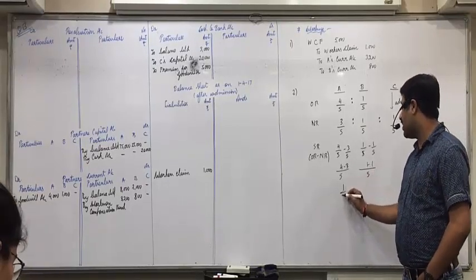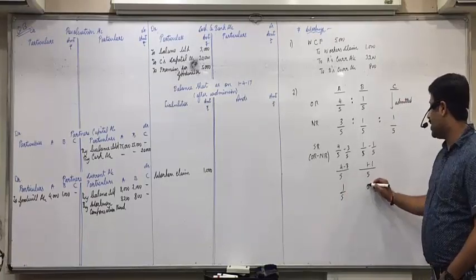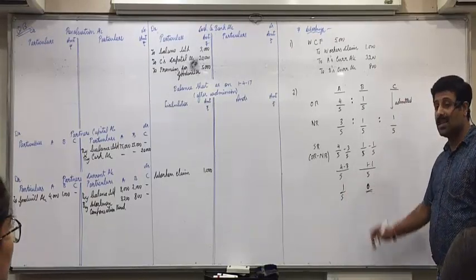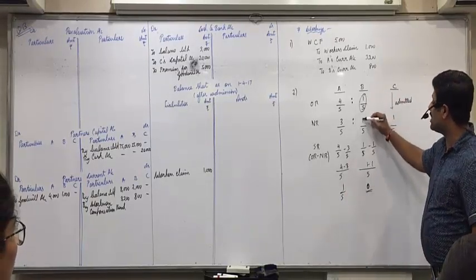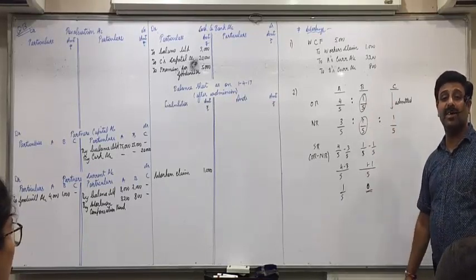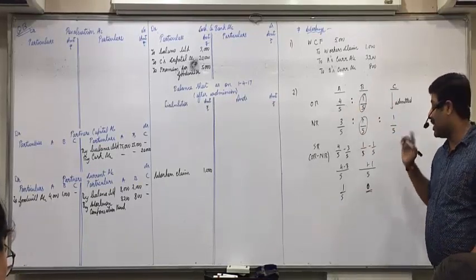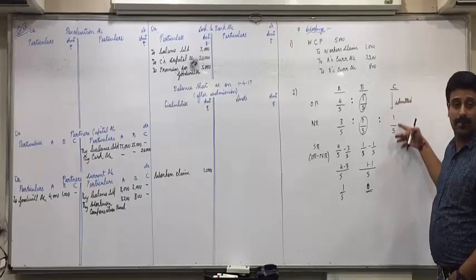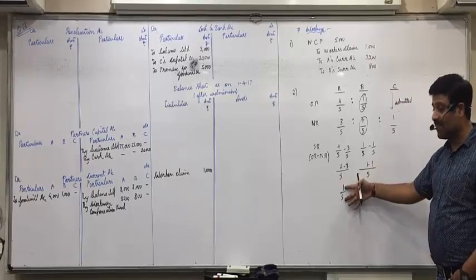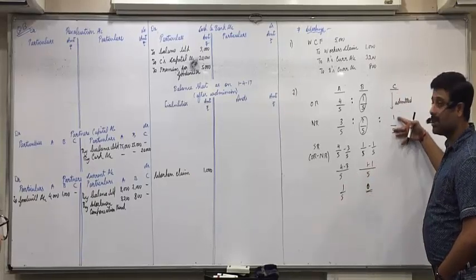So 1/5 and 0. It means B does not sacrifice, since for B the old ratio and new ratio are the same. Only A sacrifices 1/5 and gives it to C. A sacrifices 1/5, and the entire share goes to C.